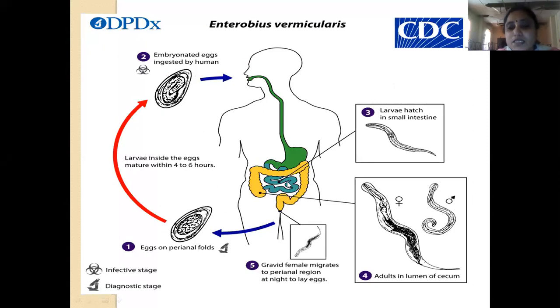They enter the small intestine. Adults are formed, and the gravid females migrate to the perianal region. At night, they lay eggs. Each female lays about 2,000 eggs per day. At night there will be itching because of these gravid females. This goes on around the perineal region, and here the eggs are laid, and again through the hand, these eggs will be passed on to the mouth.